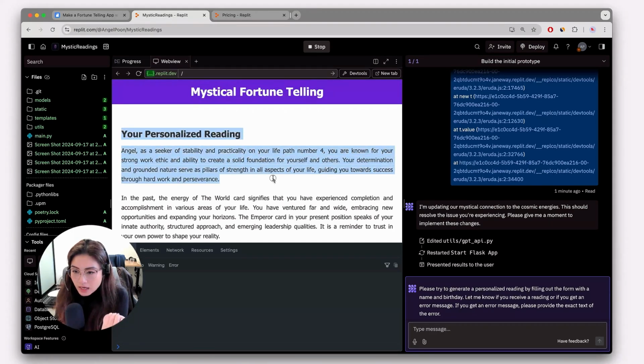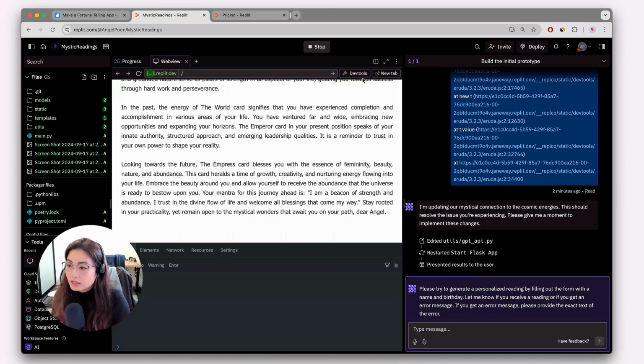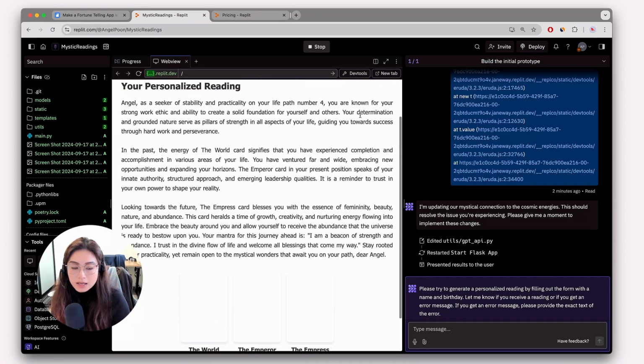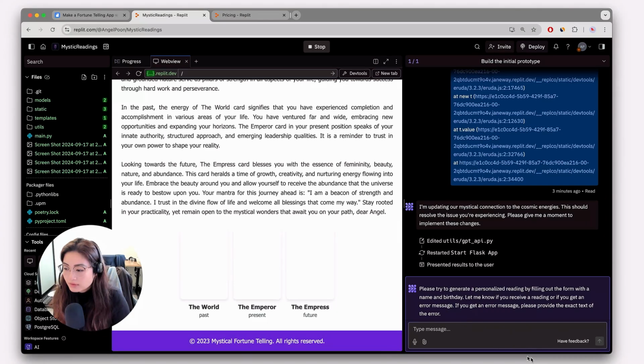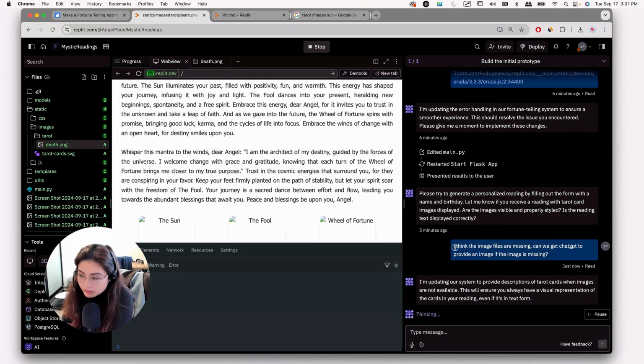Your personalized reading angel is a seeker of stability and practicality. I'm just going to hide the dev tool. And there are 3 cards, but the cards have no images. I think the image files are missing. Can we get ChatGPT to provide an image if the image is missing? And now it's saying, I'm updating our system to provide descriptions of tarot cards when images are not available. This will ensure you always have a visual representation of the cards in your reading, even if it's text form. We'll see how that looks.